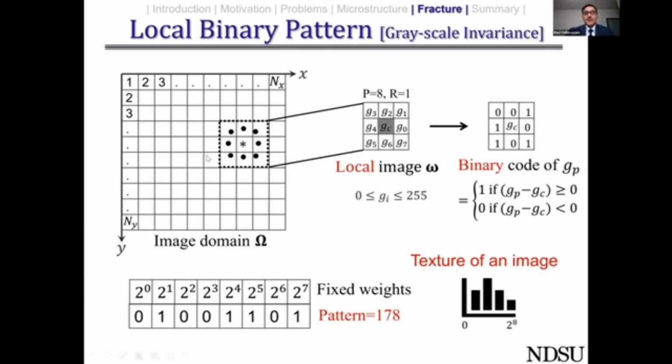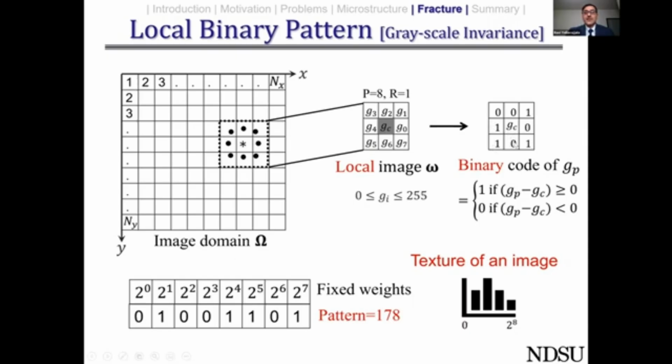So in the local binary pattern, we choose a particular window and we threshold out the illuminations in all the neighboring pixels with respect to the grayscale level of the central pixel. If the pixel intensity of a neighboring pixel is greater than the pixel intensity of the central pixel, then we clearly know that this is going to be +1. If it is less, it is going to be 0. Thereby, you will be generating a nice binary pattern around the central pixel. You can choose the size of this window to be anything, but we only concentrate on the peripheral pixels. Once such a binary code has been generated, you'll just simply expand it and write it as a binary number.